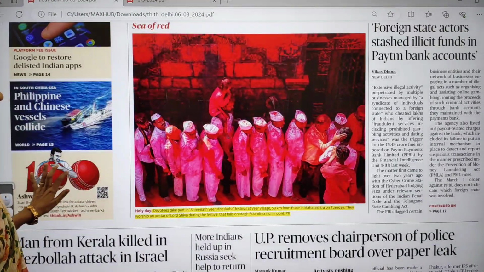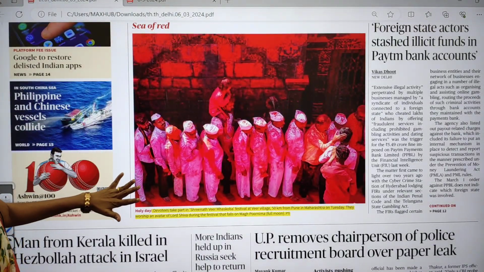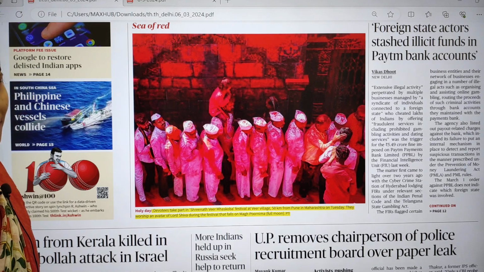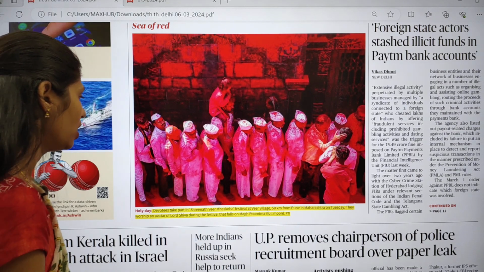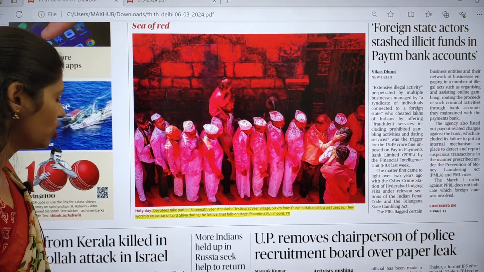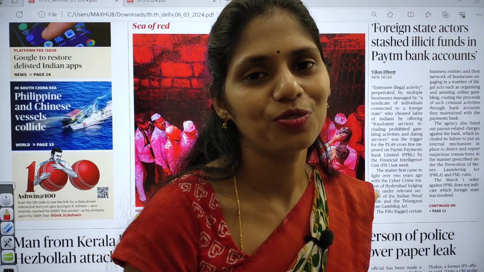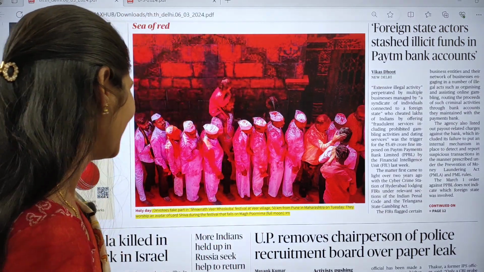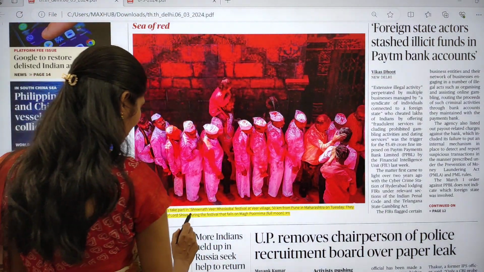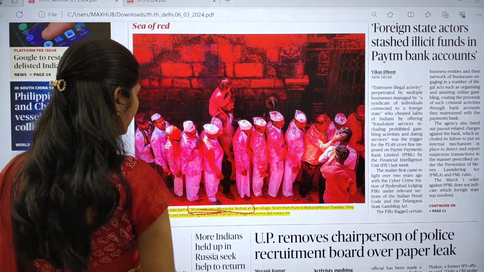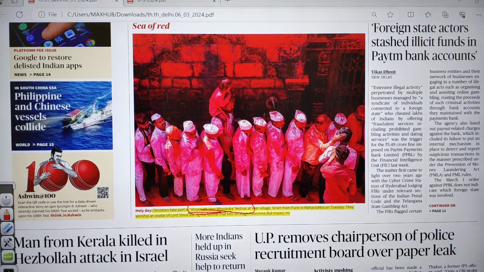Here you can see one interesting image in red color. The title is Sea of Red. It is not about the Red Sea, but about one important festival in Veer village in Maharashtra. Please let me know how many of you are from Maharashtra, and how many of you are going to visit this place. This is talking about the Srinath Veer Mashkoba festival.